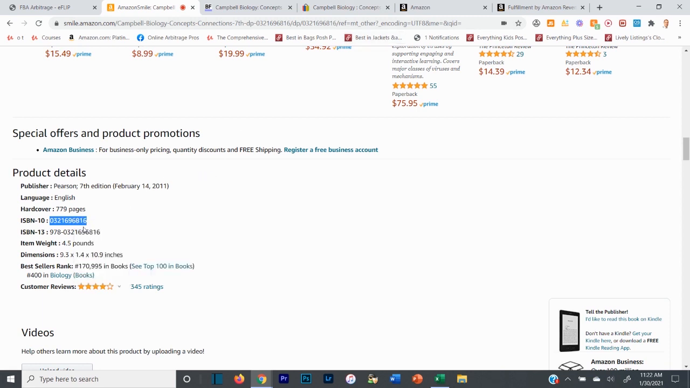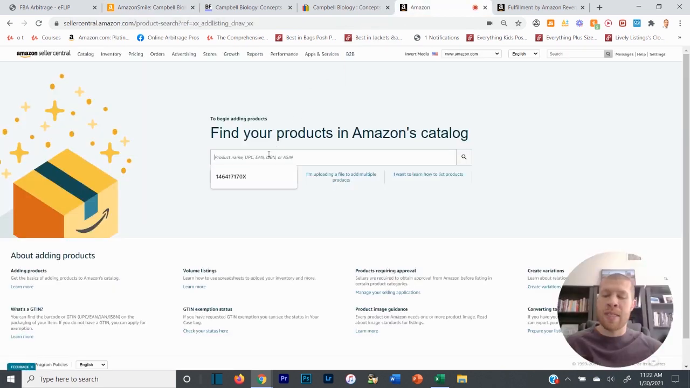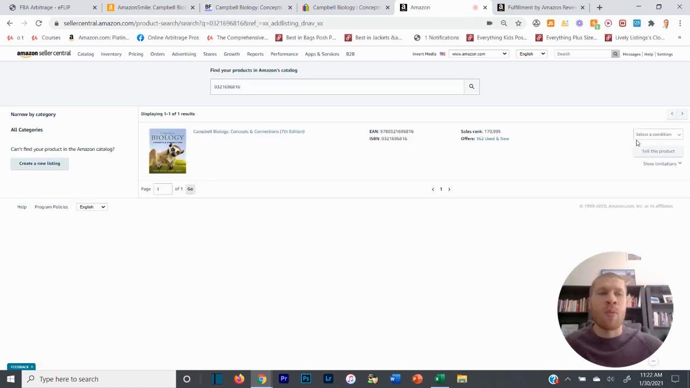So we're going to take the first ISBN and we're going to take it into Seller Central to see if we can sell it. Because if we can't sell it and we're gated for this, then why are we even researching it? Doesn't even matter.